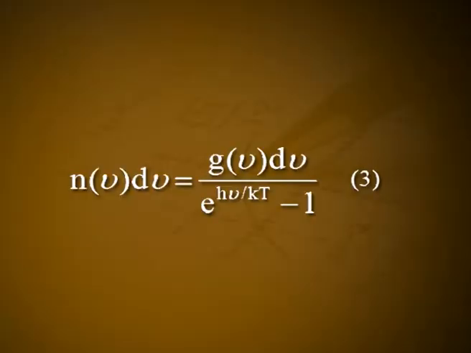The number of photons in this energy range is given by n(epsilon) d epsilon = G(epsilon) d epsilon / (e^(epsilon/kT) - 1). The energy of a photon is E = h nu. Hence, the number of photons in the frequency range from nu to nu plus d nu is given by n(nu) d nu = G(nu) d nu / (e^(h nu/kT) - 1). Let it be equation number 3.